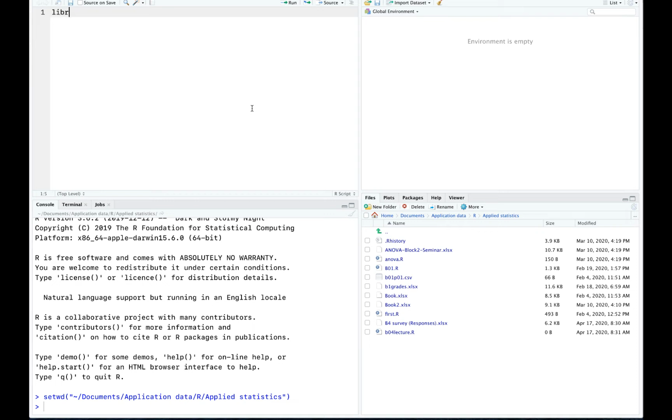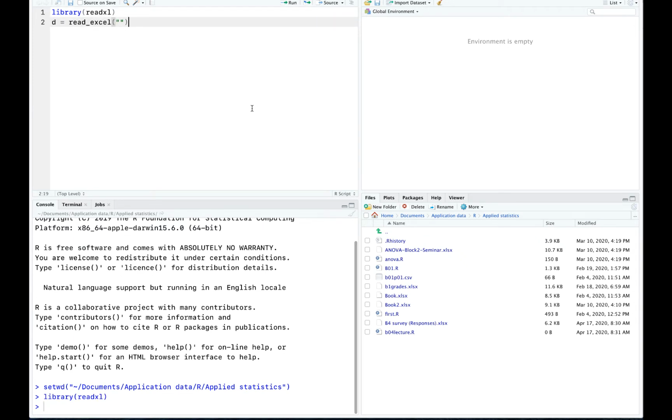And then first of all I need to load the data. So I say library readxl, and then read_excel, and then this. Let me just run this first, and then I will just use this to avoid writing and making mistakes, typos, and so on. I will simply do it like this.